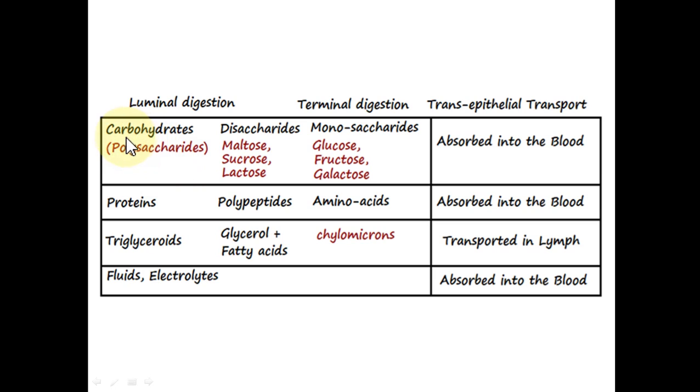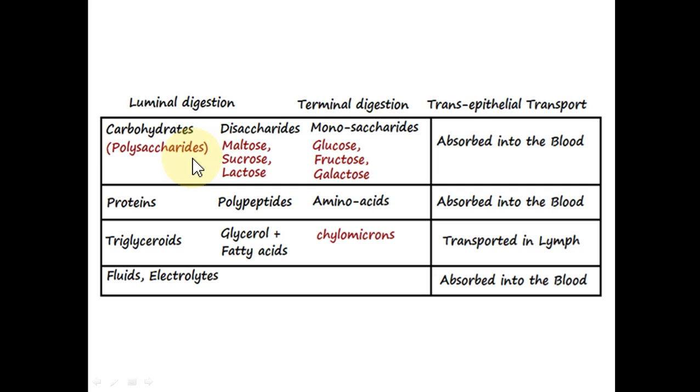For example, the carbohydrates that we use are in the form of starch or polysaccharides. So, first in the mouth, the food is chewed, which is a type of chemical digestion, and the pancreatic amylase breaks down the polysaccharides into smaller saccharides.